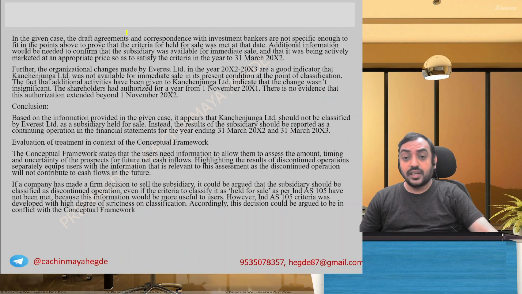Okay, in the given case, draft agreements are not specific enough to prove that the criteria for held for sale were met at that date. Additional information would be needed to confirm the subsidiary was available for immediate sale and that it was being actively marketed. Further, the organizational changes made by Everest Limited are a good indicator that Kanchenjunga Limited was not available for immediate sale at the point of classification. The fact that additional activities have been given to Kanchenjunga indicates that the change was significant. The shareholders had authorized 1 year. There is no evidence that the authorization extends beyond 1 year. Okay.